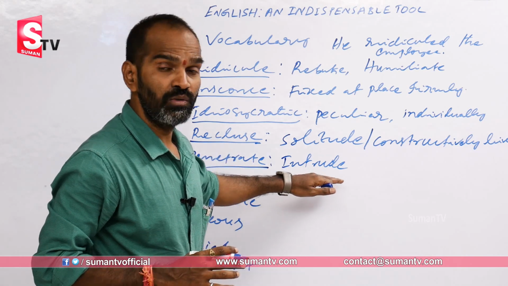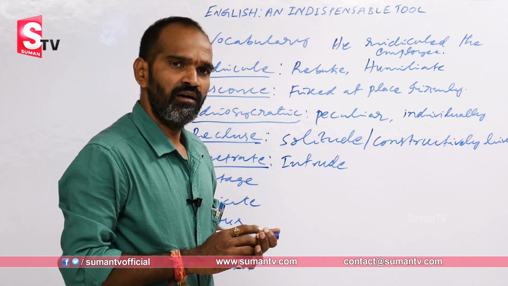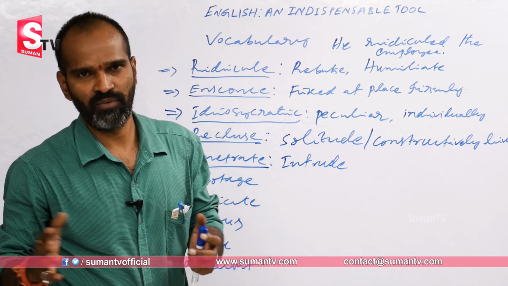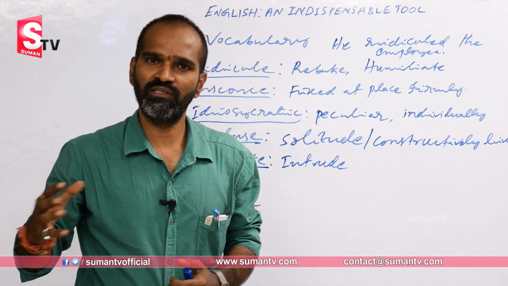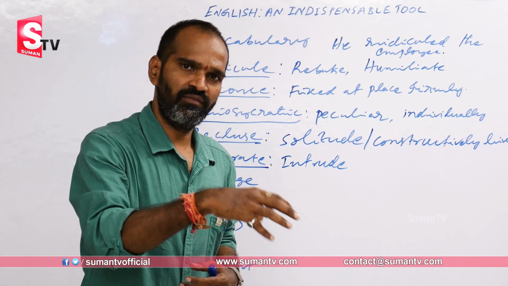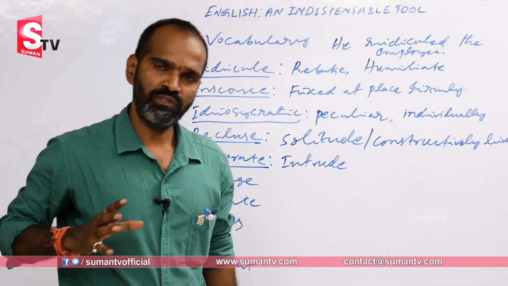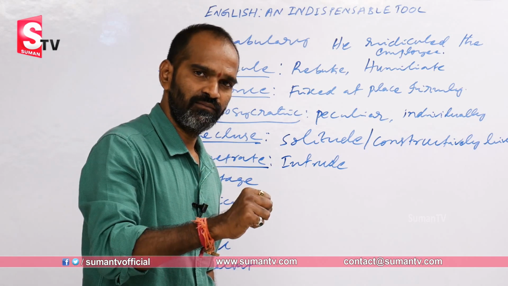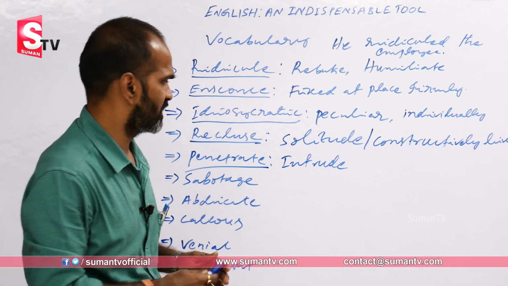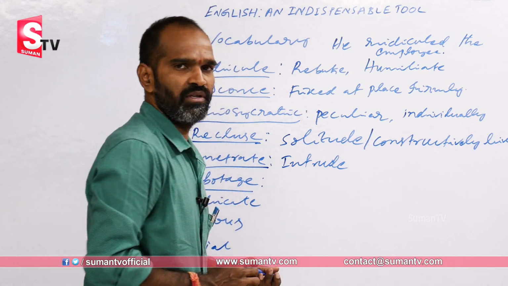At the same time intrude, and intrude is a word that intruders, generally this word is used the person who comes into other places illegally. So at the borders, Pakistan border or some borders here, intruders are there. Without any permission of anyone, they come into the field. Forcefully they come into the other field of the nation. The same time you can see penetrate also, it moves forward with force. So that whichever that is, it may be a metal or some other thing like that also, it is penetrate, moving forward. And sabotage, you can see here sabotage.